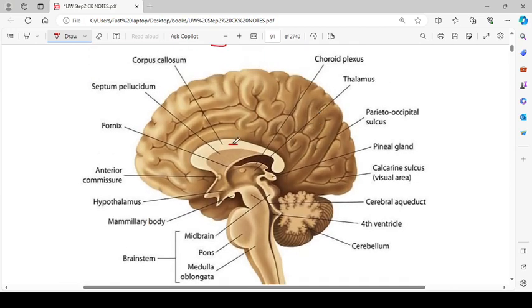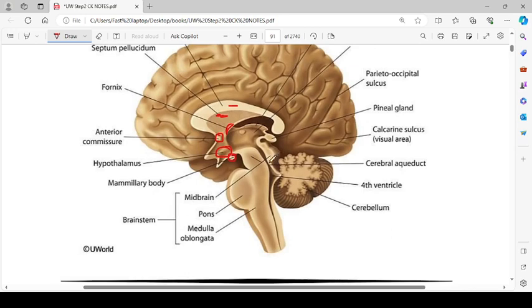Okay, so this is a cross section of a brain. This thing is called the corpus callosum. Then over here we have the septum pellucidum, and this is the fornix. Now here we have the anterior commissure. This is hypothalamus. Then these are the mammillary bodies. Brainstem includes the midbrain. This is midbrain, and this is midbrain. Between them is the cerebral aqueduct of Sylvius, passing through the midbrain.